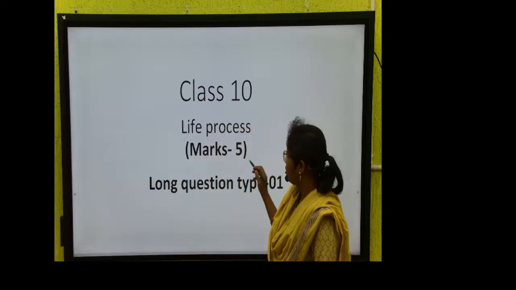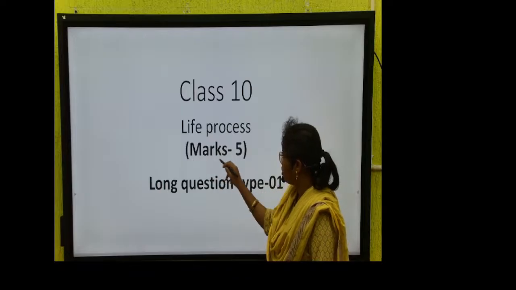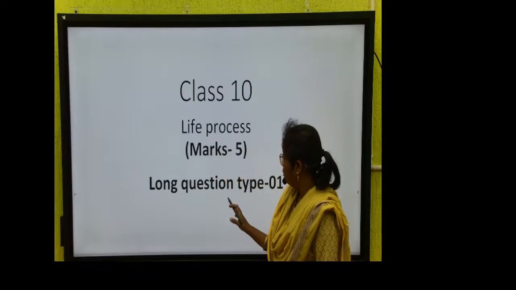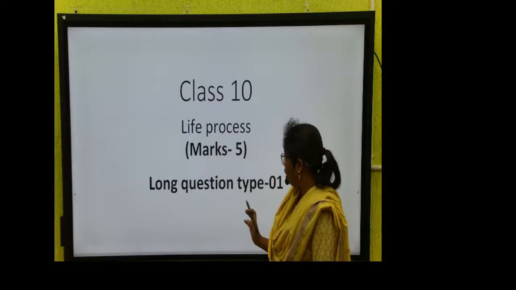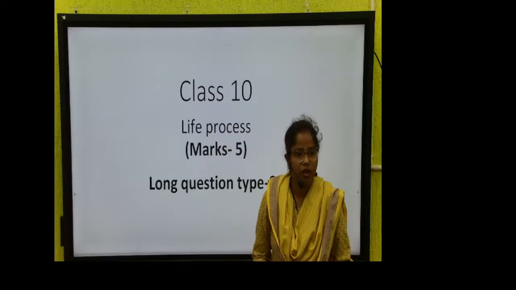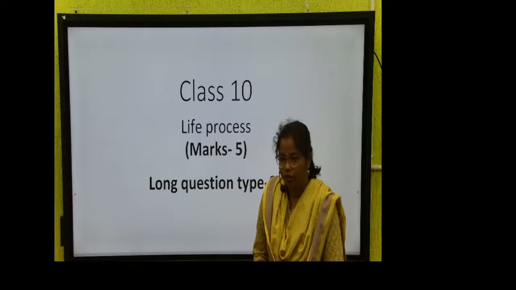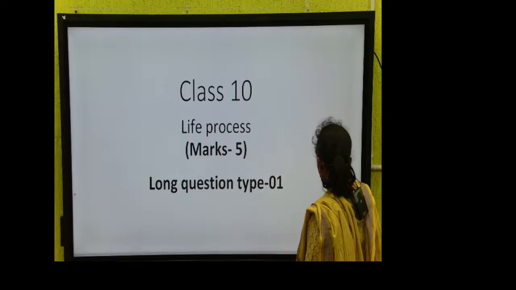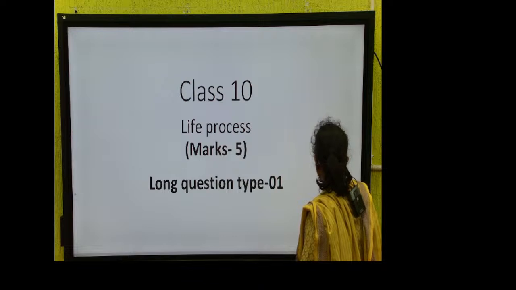This life process carries 5 marks questions. 5 marks means it will only have long question types, so we don't need to look at any 1 mark, 2 mark, or 3 mark questions. In this life process we will cover two topics, that is digestion and circulation.